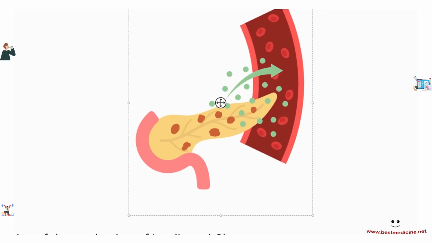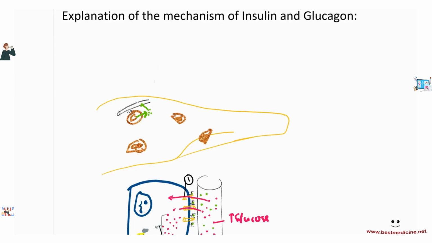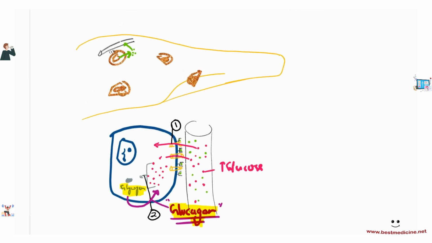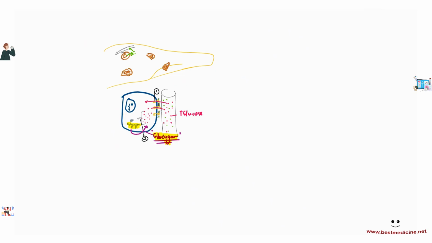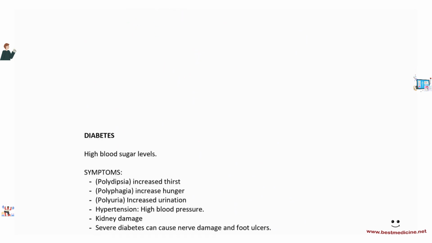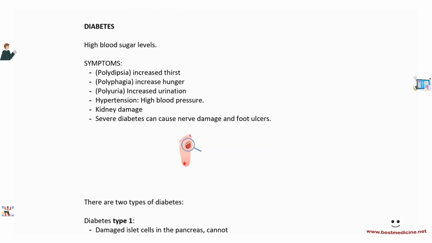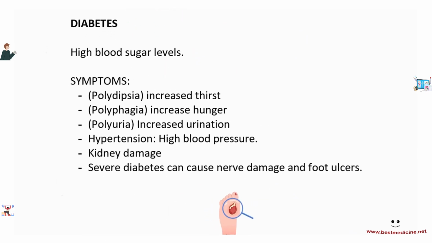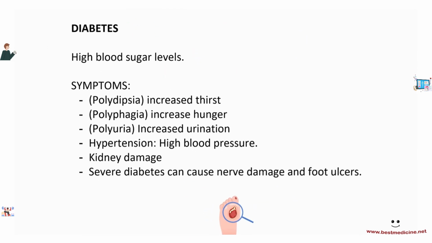Okay? Now sometimes what can happen is that we lose control over the blood glucose, and that brings us to diabetes. Diabetes is a disease that is characterized by high blood sugar levels. Okay? High blood sugar levels.